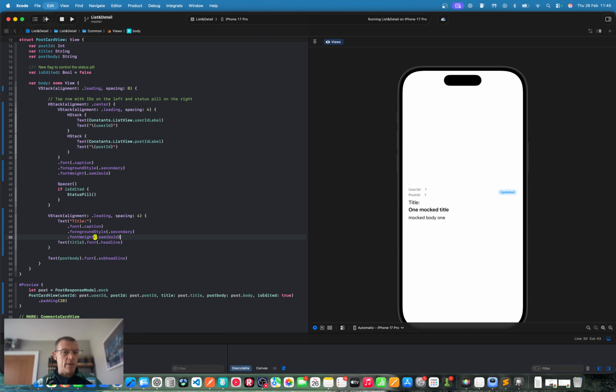That's going to be on our text object, like that. Looks good to me, I think. And the title is just going to be body, like that.